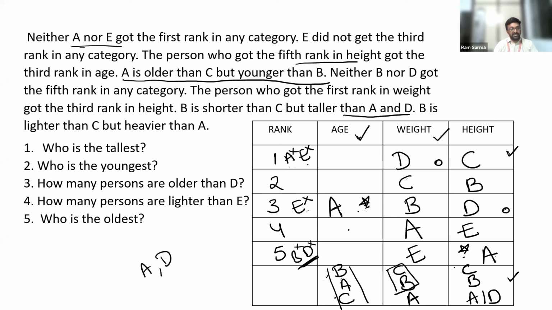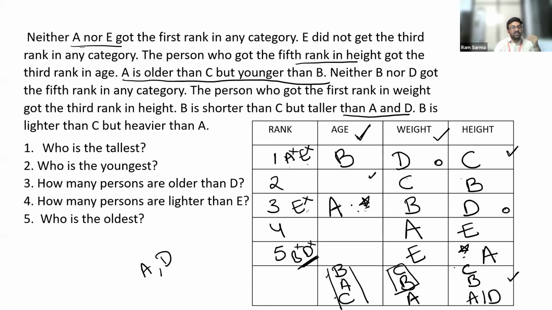Let us work on the third category now, age. We know that B has got a better rank than A. B got a better rank than A. And as B has got the second rank earlier, B cannot get the second rank in age again. So B should get the first rank, as that's the only position we are left with. B should get the first rank in age.